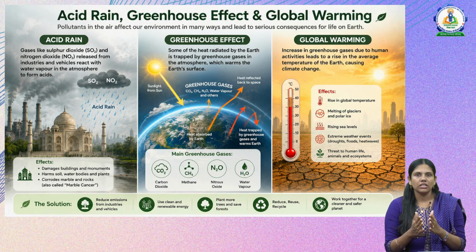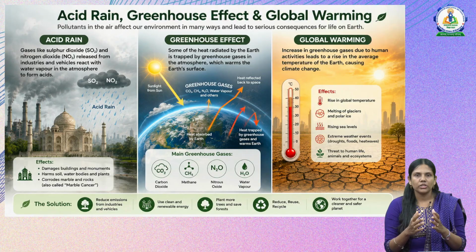Then the next one is the greenhouse effect. We all know the greenhouse effect is the radiation the earth gets from the sun being trapped by the greenhouse gases in the atmosphere, which warms the earth's atmosphere. If there were no greenhouse gases, the earth's temperature would fall very low, making survival difficult. So greenhouse gases are very helpful in sustaining life on the earth. The greenhouse effect is a very good phenomenon which sustains life on the earth.